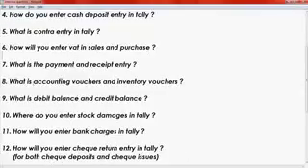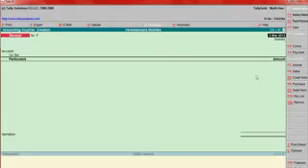Then the next question is, what are accounting vouchers and inventory vouchers? These are the accounting vouchers: contra, payment, journal, sales, credit note, purchase, debit note, reverse journal.